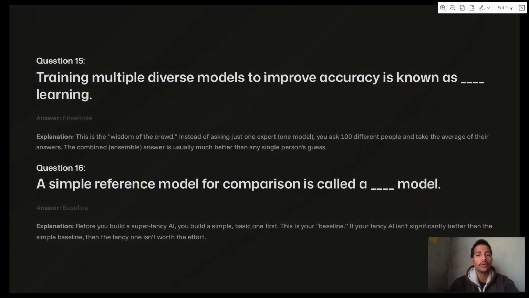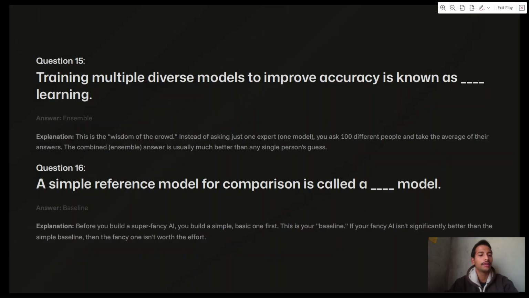Training multiple diverse models to improve accuracy is known as dash learning. Ensemble learning. This is the wisdom of the crowd. Instead of asking just one expert, one model, you ask 100 different people and take the average of their answers. The combined ensemble answer is usually much better than any single person's guess.